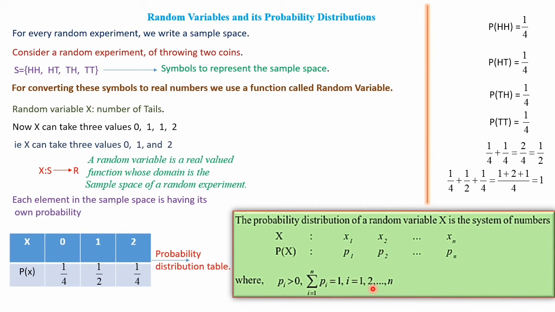Here i can take the values 1 to n. X means the values which can be taken.